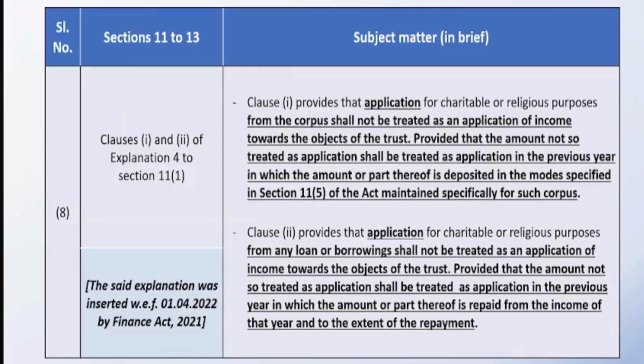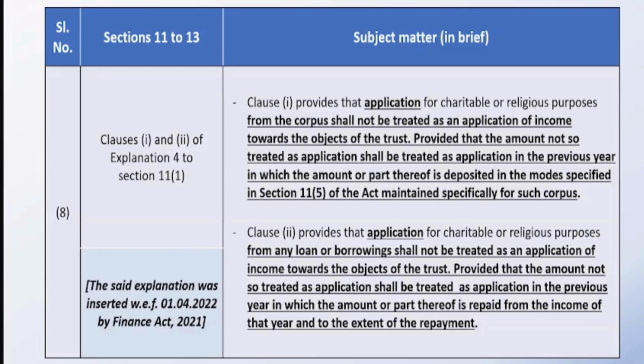Then there are 2-3 more very important amendments. One amendment is regarding the amount spent from loans and borrowings. Now, when does this situation arise? Suppose in a particular financial year, you have received an amount of say 10 lakhs as your total receipts and you have spent say 11 lakhs. So ideally, that amount is either spent from the loans and borrowings or spent from the corpus which is accumulated with you over the years. In both these situations, the amount spent from either loans and borrowings or corpus will be disallowed to you in that particular financial year.